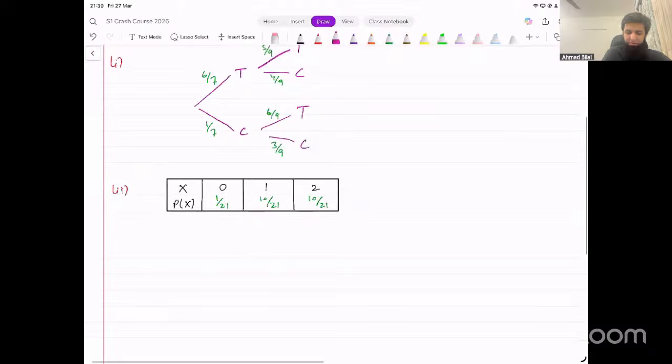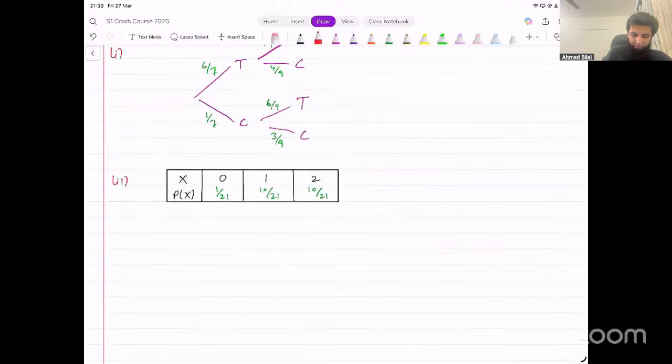That's just sigma xp, right? We did this in the last session. Discrete random variables, mean of x. How do we calculate that? That's sigma xp. Add another row to the data, which represents xp, which is going to be 0, 10 over 21, 20 over 21.